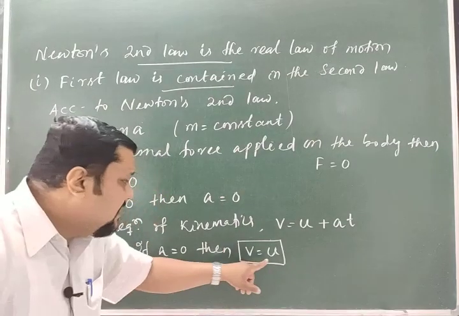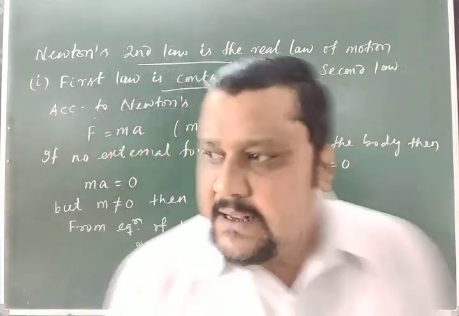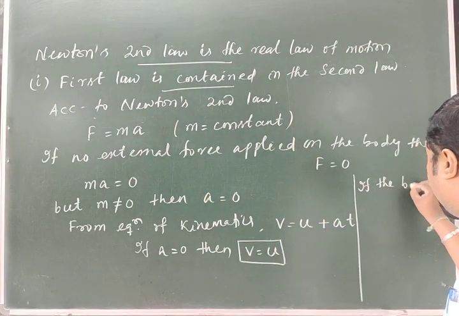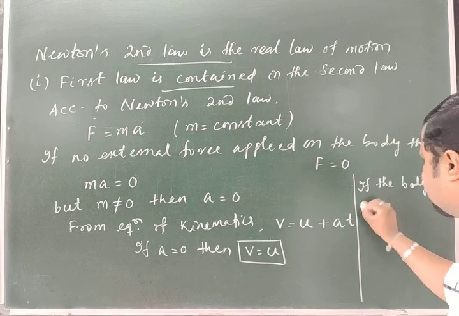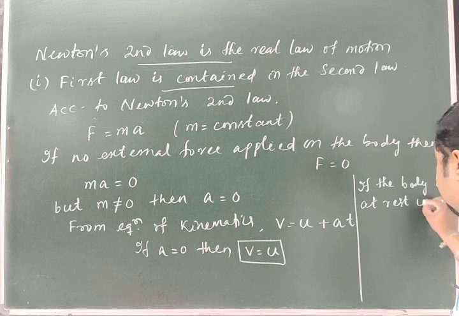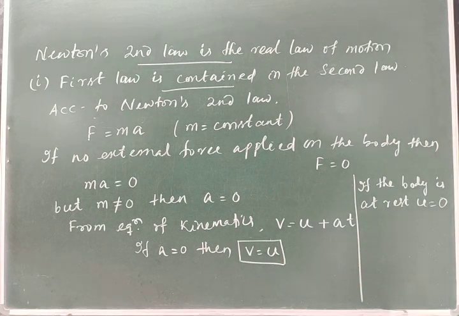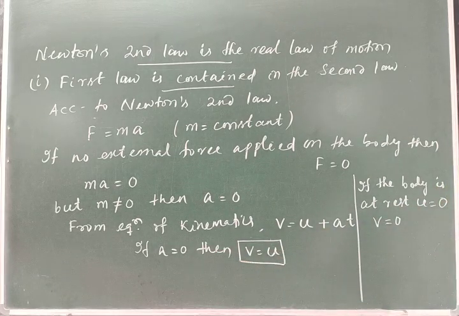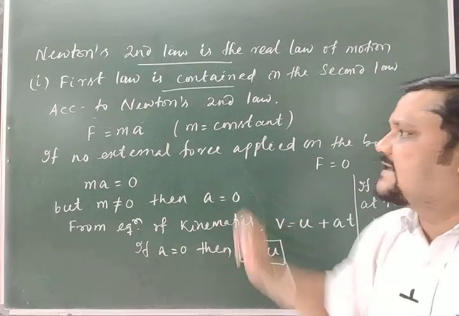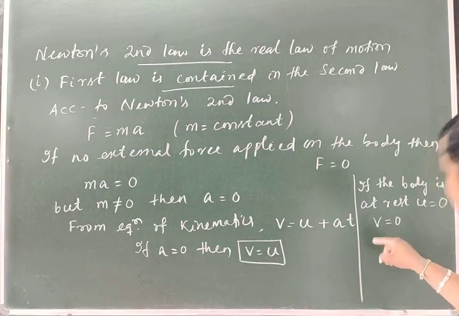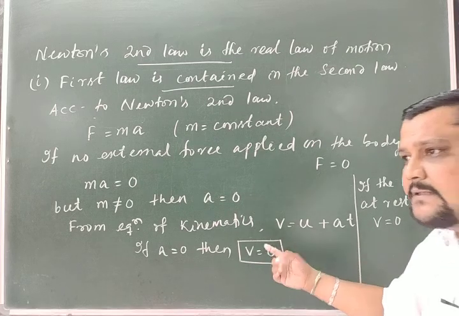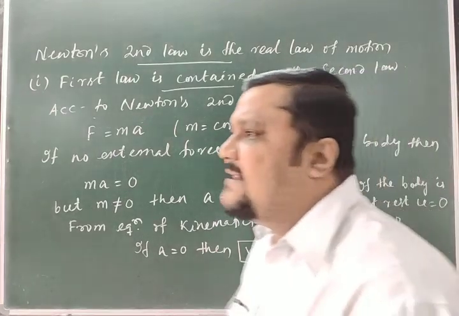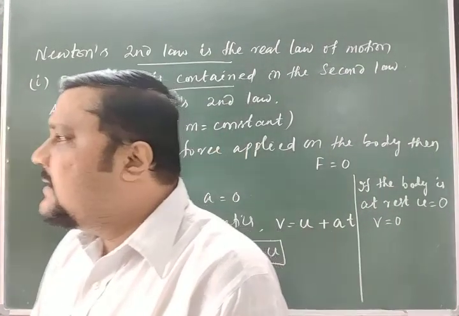So in this concept, if the body is at rest, let me write here, if the body is at rest, then u is equal to 0. Put u is equal to 0. Then the body at rest, initially 0, then v is also 0, provided acceleration is 0. We have proved that acceleration is 0 if no external force acts on the body. Then if it is moving with a velocity u, then the velocity will continue, u is equal to v. So initial equals final, there is no change in velocity. So the acceleration is 0.